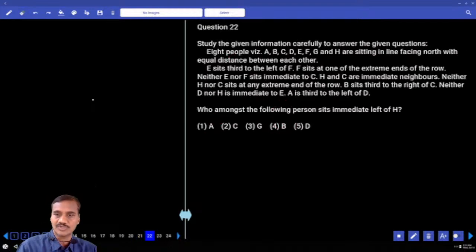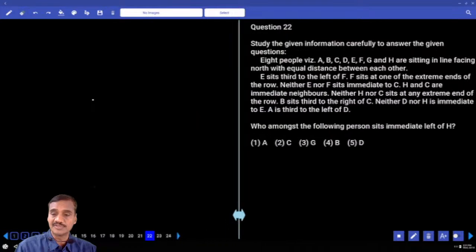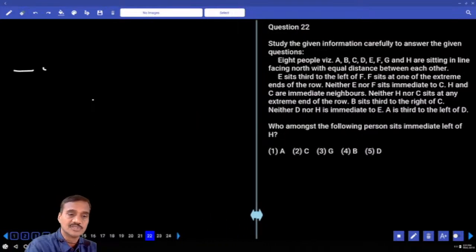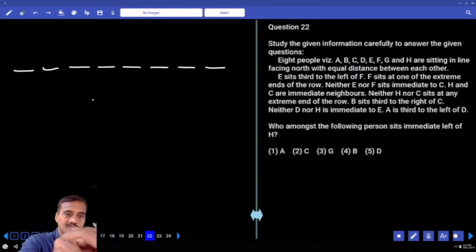Then the next one, 22 onwards. Now, 8 people are seated in a row facing towards north: 1, 2, 3, 4, 5, 6, 7, 8. E sits to the left of F. F is at one of the extremes of the row, so F must be here. And E sits to the left of F, so E is here.